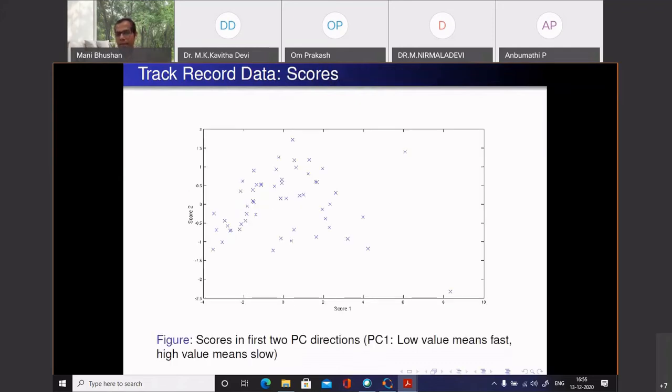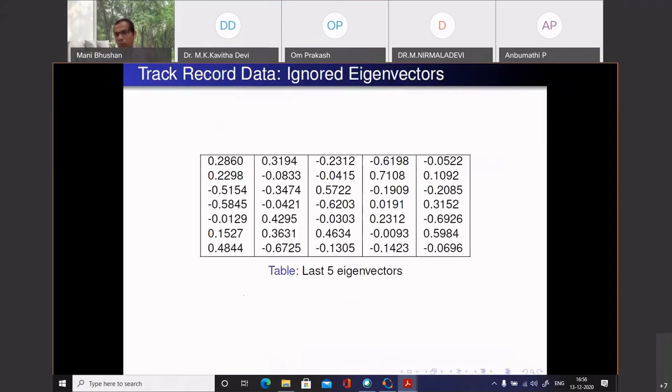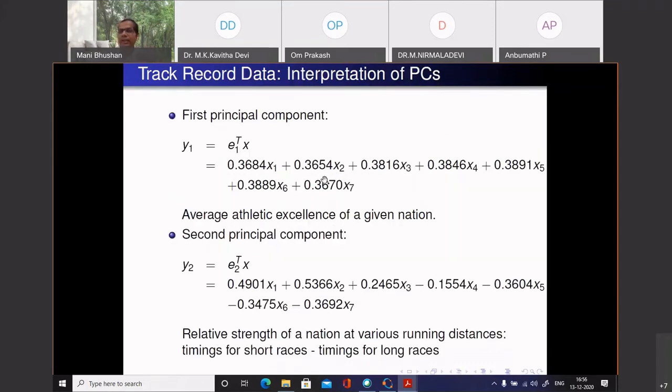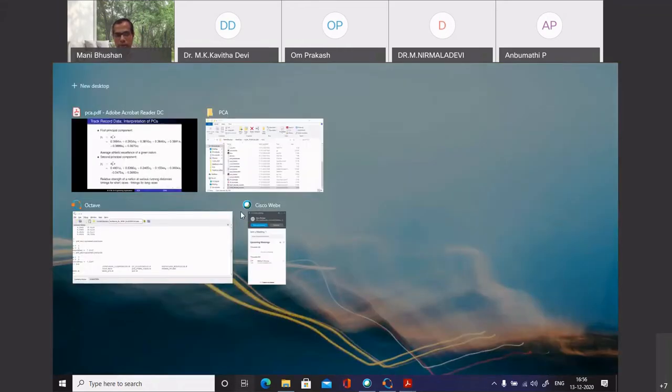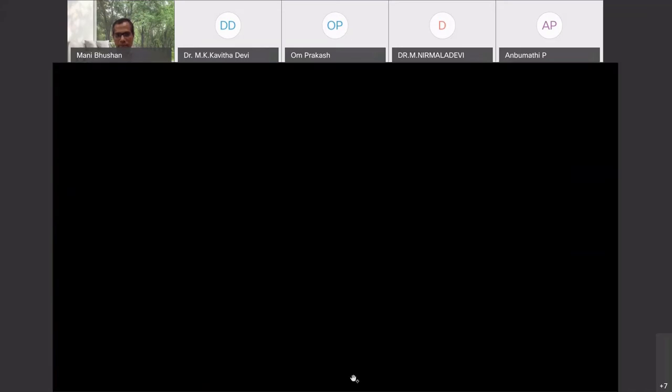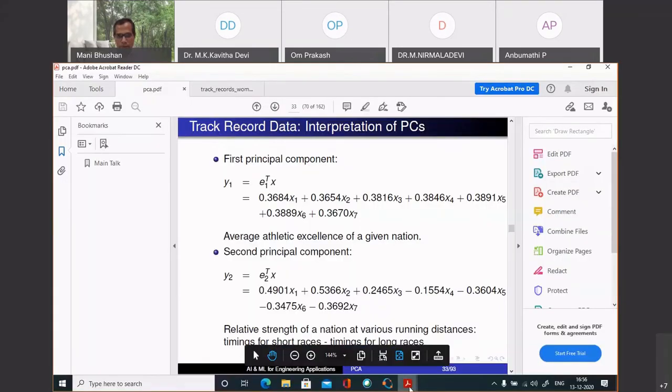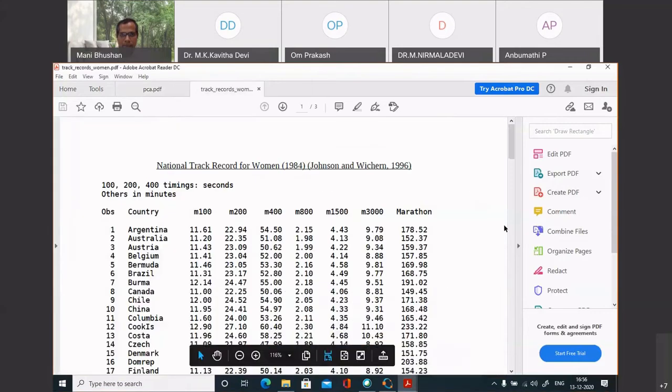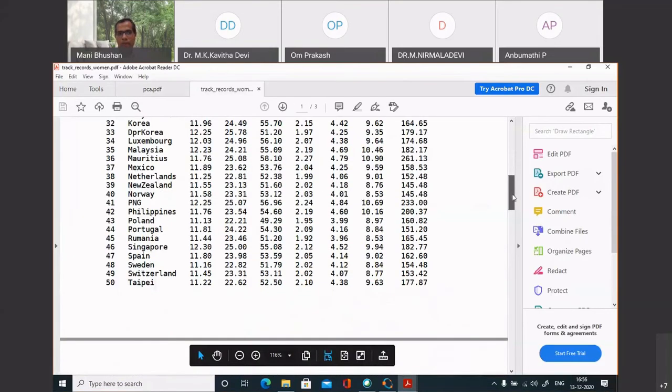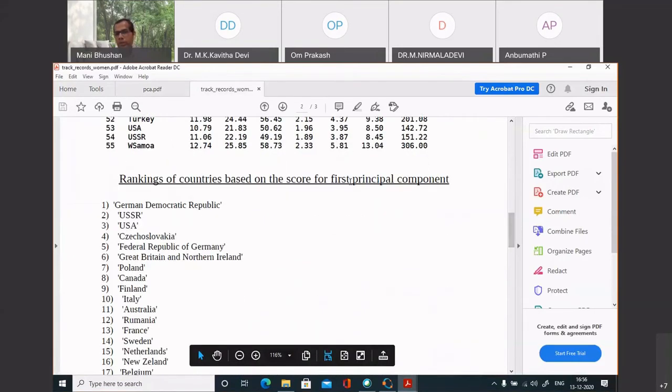And if I were to rank the countries, of course, in this case, y1 had a nice interpretation. I could rank the countries based on their y1 values. The one with the smallest y1 is the best, and then the next, and so on. Let me show you the file again. Based on y1 value, if I were to rank them based on the score for the first principal component, you see that the rankings match our intuition.